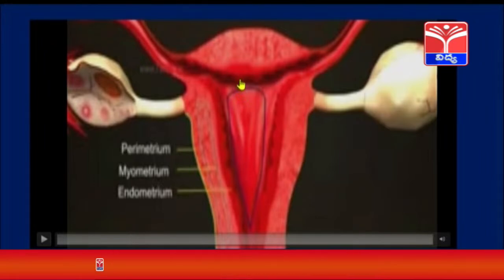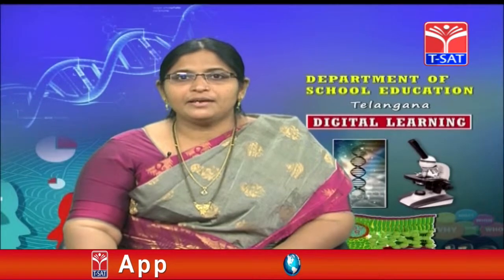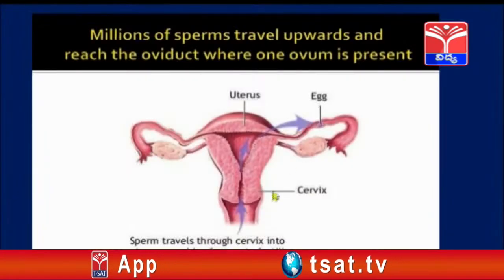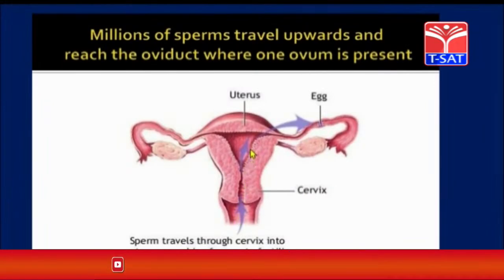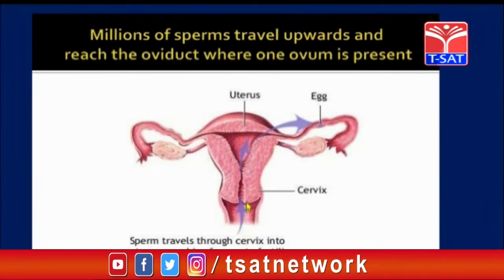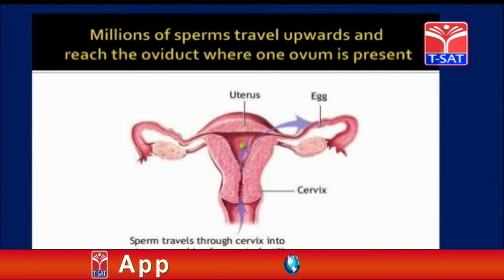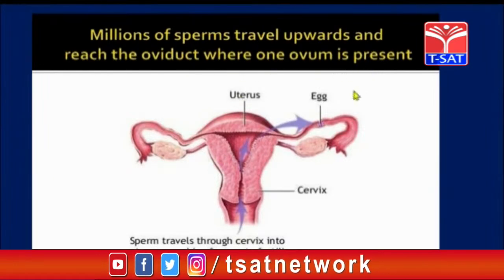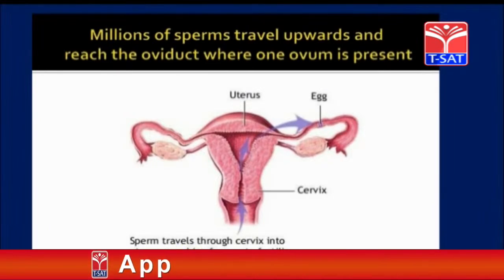So this is about the female reproductive system. Now so many sperms will be traveling and entering into the body of the female. They will come from this opening and enter the uterus. Inside the uterus, if the ovum is present, then they undergo the process of fertilization. Millions of sperms travel upwards and reach the oviduct where only one ovum is present. Sperms travel through the cervix into the uterus, searching for the egg to undergo fertilization.